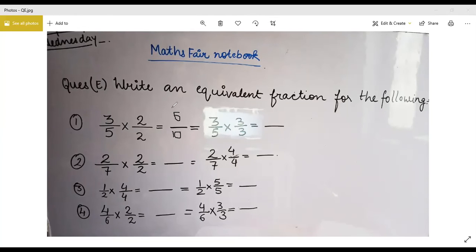Now do one thing, put it inside a box. The answer which is coming, put it inside a box. This 3 upon 5, you also put it inside a box. And here also you put a box over here. In every question you do like this. 2 upon 7 is equivalent to this number, whatever the answer will come here. And here also you just put it inside a box. Just draw the box.